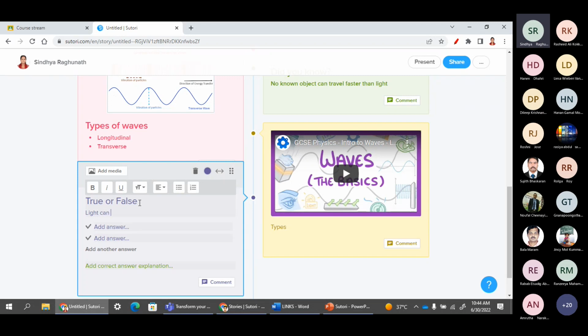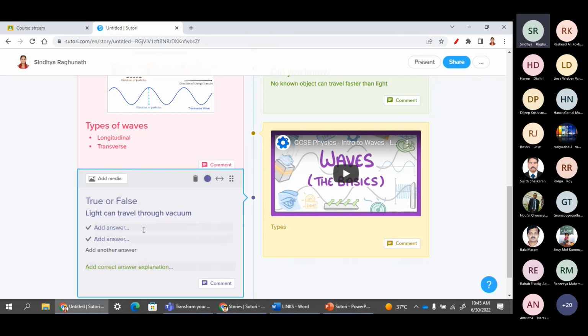Light can travel through vacuum. So students can check their understanding after going through the materials by answering these quizzes. So here we can type true, and the second option is false.